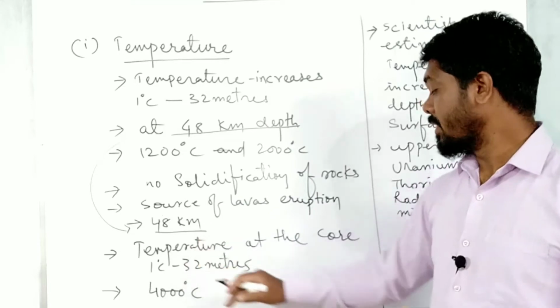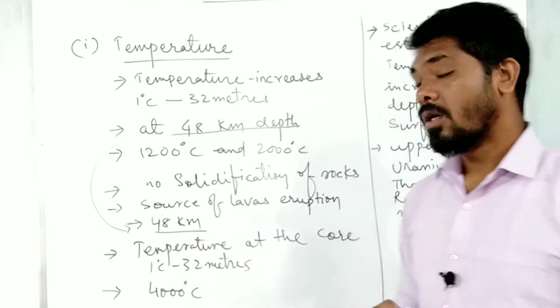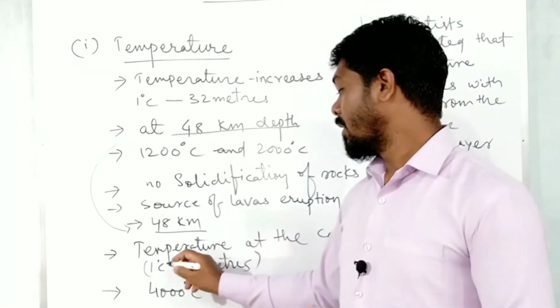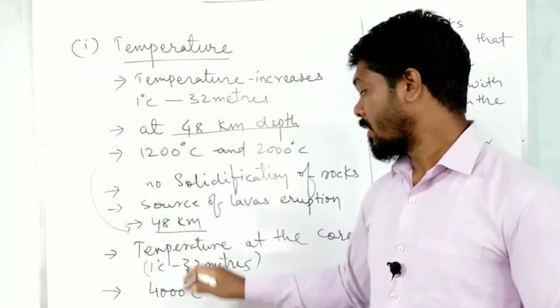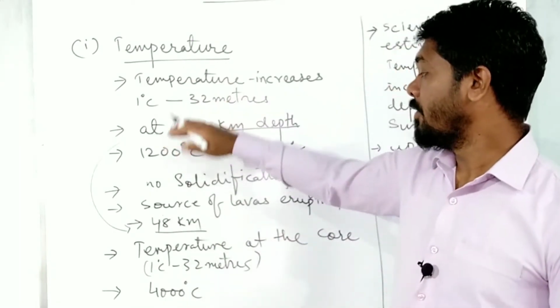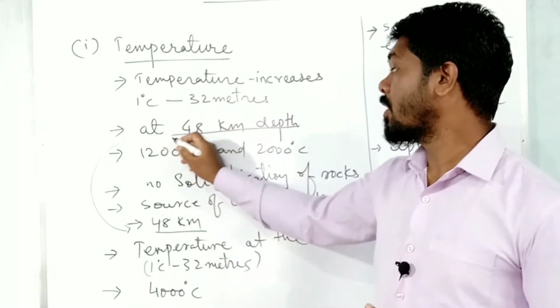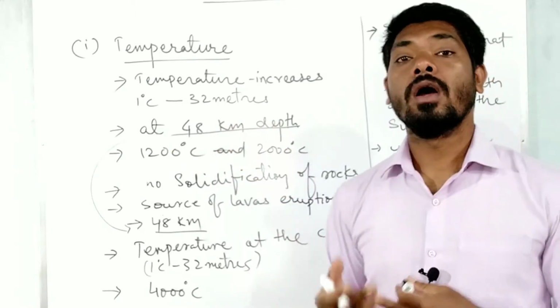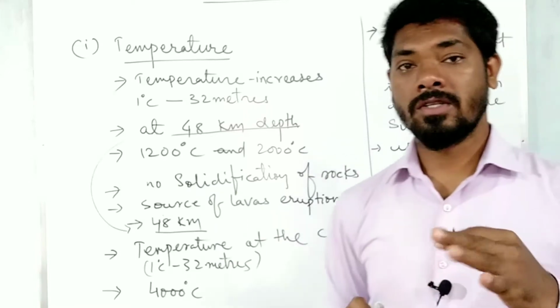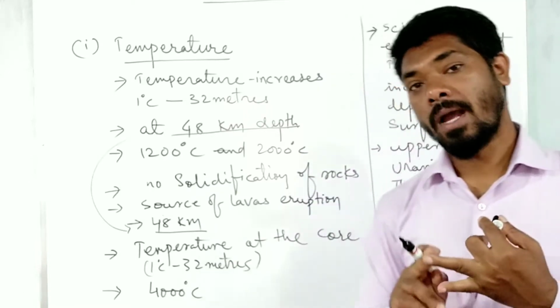Now think about the core, not just the 48 kilometers. When we go to the depth of the core, the three structures of the earth are crust, mantle and core.